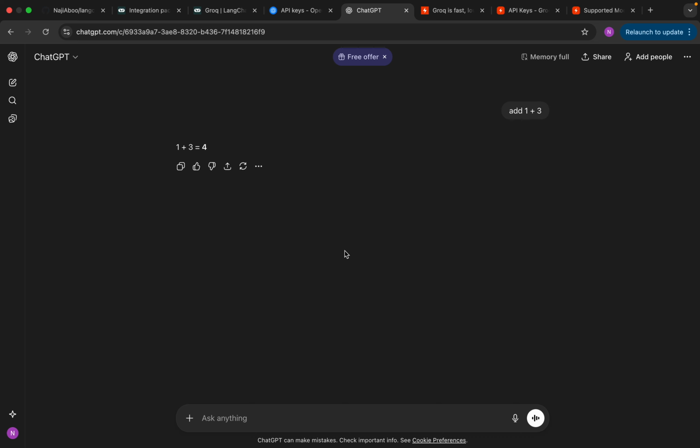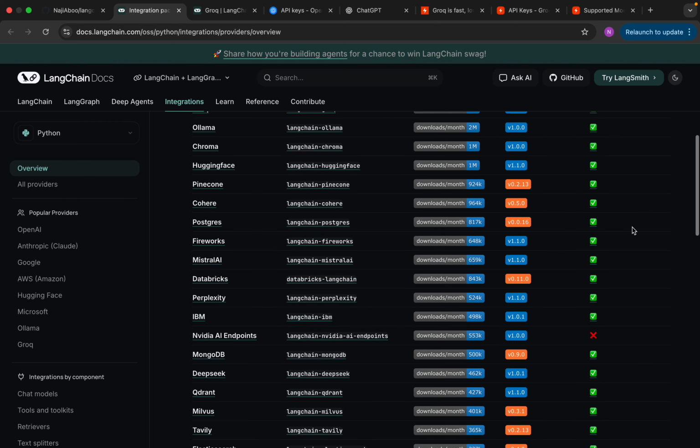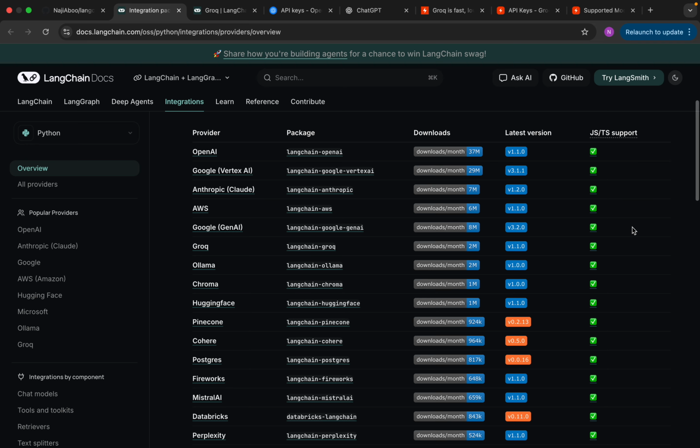If you look at their documentation, under the integrations, we can see that they support a lot of integrations. They support Hugging Face, Pinecone, Cohere, and these are the databases. If you go up, we can see they support OpenAI, Google Vertex AI, Anthropic Claude AI, AWS, Google Gen AI, and they also support Ollama and Groq. Ollama will help us run the models locally. So in a unified way, we will be able to communicate with LangChain.